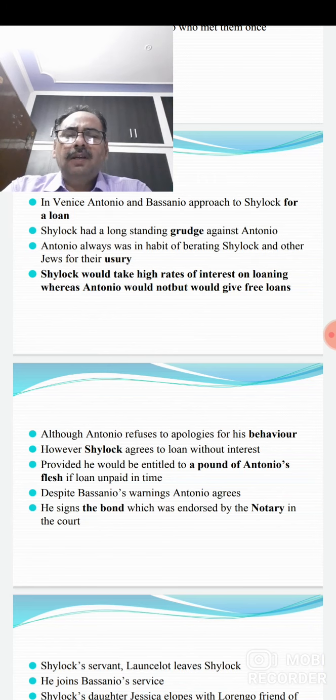But, however, Antonio signs the bond, which was endorsed by the notary public also in the court. And this was the chance that Shylock wanted to get. Shylock wanted revenge on Antonio.